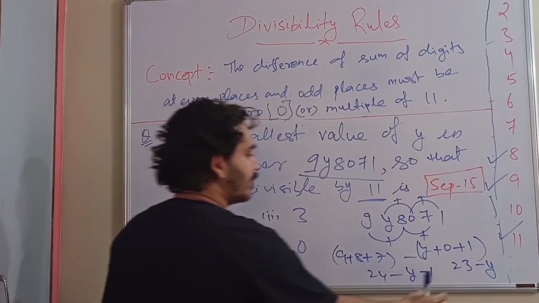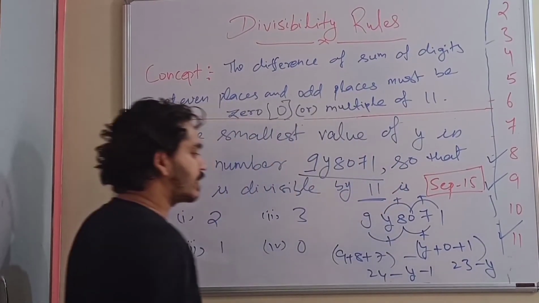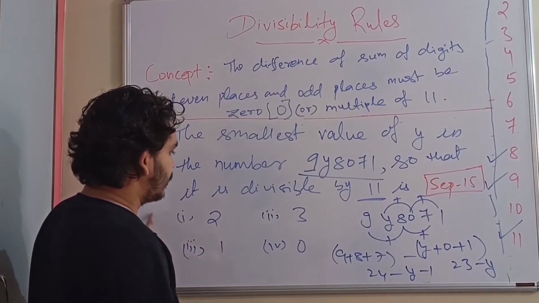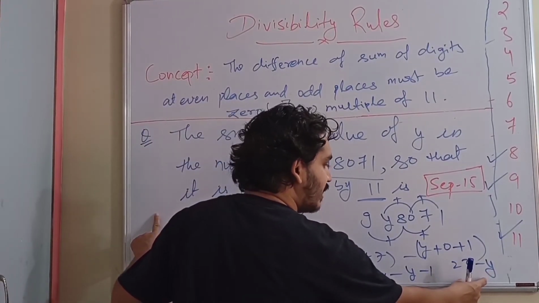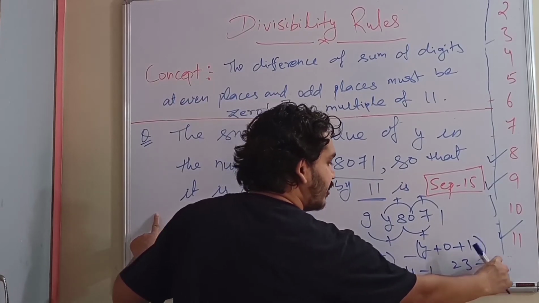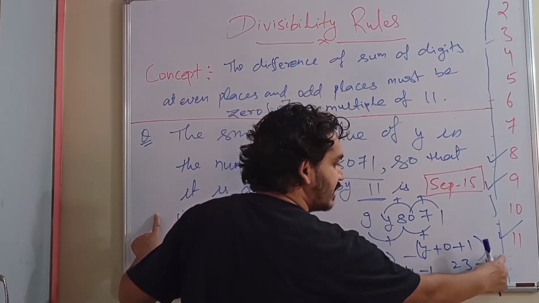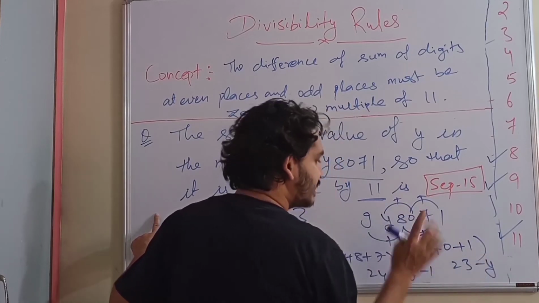Now what should come in place of y so that it is either 0 or a multiple of 11? If we have to make it 0, then y must be 23, but y is a single digit value.